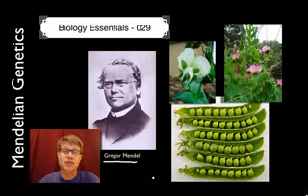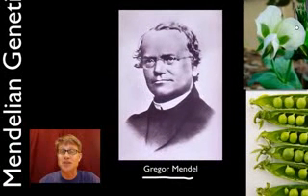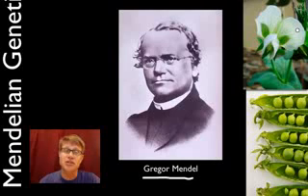In biology, there are two famous names: Darwin, who was famous and controversial in his own time, and Gregor Mendel, who died in obscurity. But both of them made huge advances in the field of biology, and Gregor Mendel in the area of genetics. When those two theories finally came together as the modern synthesis, it was really powerful. Unfortunately, he dies in obscurity. But this is what he did.